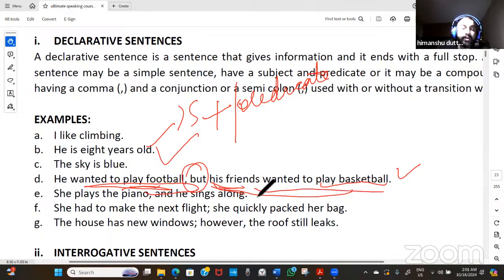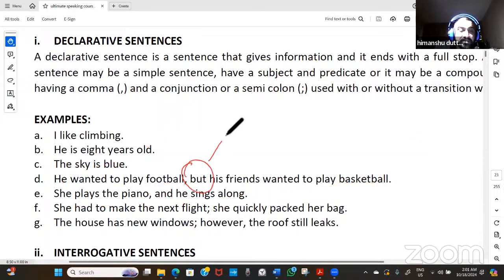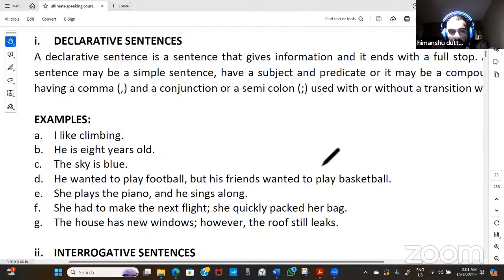His friends wanted to play. So wanted to play football, wanted to play basketball, two different ideas. And we have two different subjects here. Those are joined together with the coordinating conjunction. So when we have a coordinating conjunction, then we can say that it is a declarative sentence which is a compound declarative.